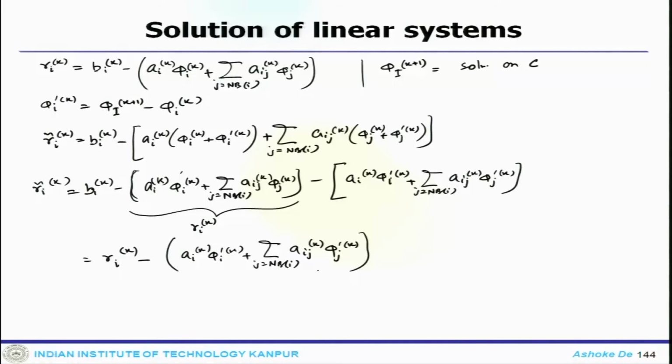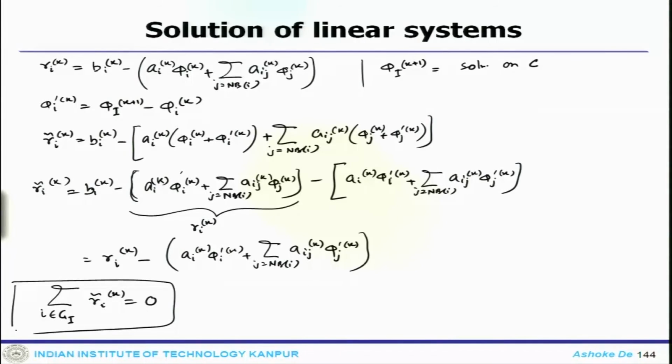So, if you put them together, and you enforce the residual sum over I to be 0, then the summation over I belonging to G_I of R_I^k equals 0. That enforces the sum of the residuals to be 0.